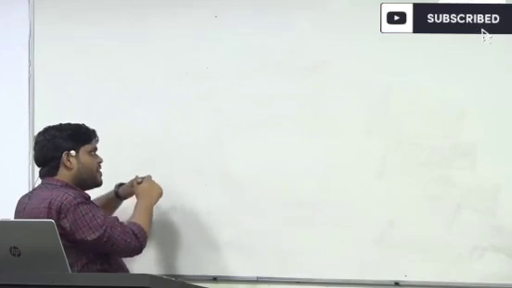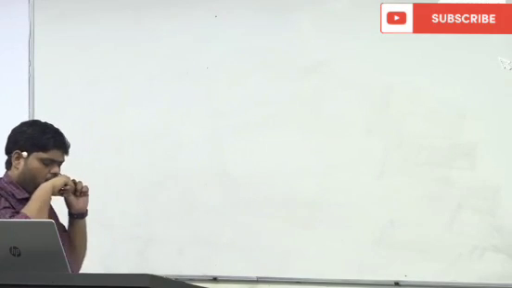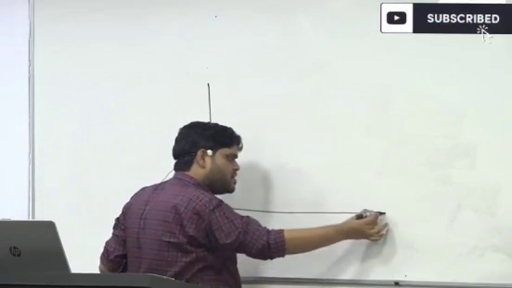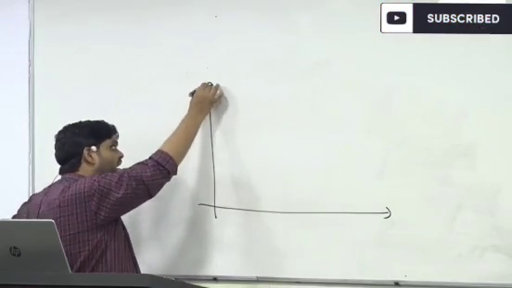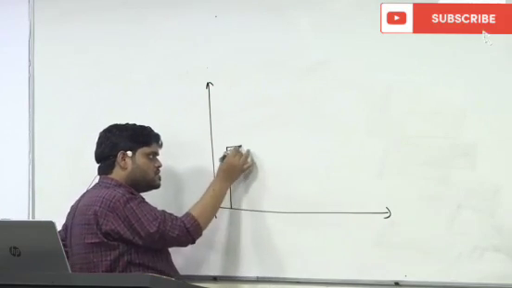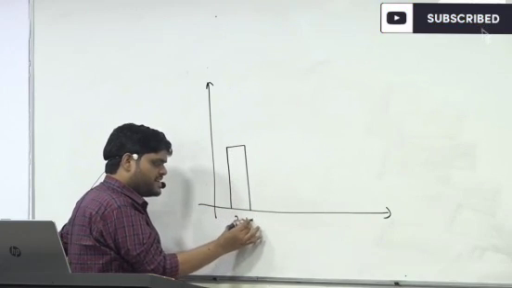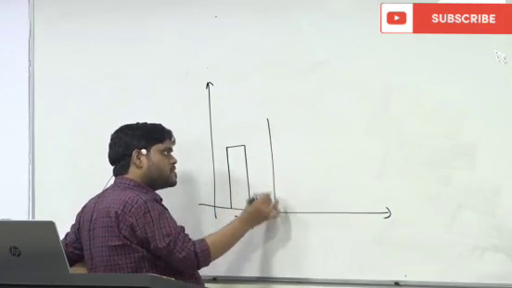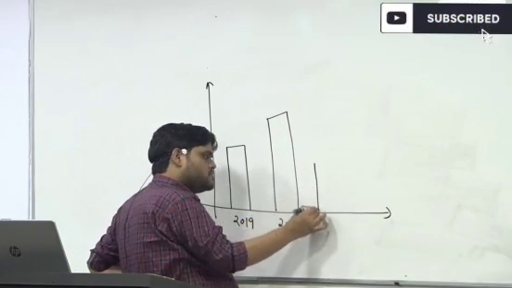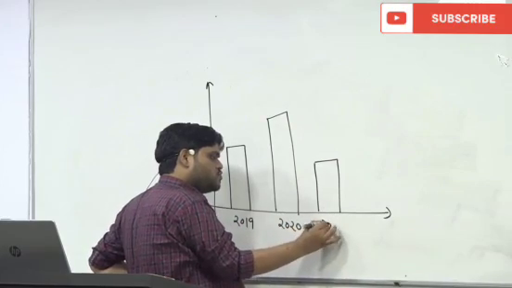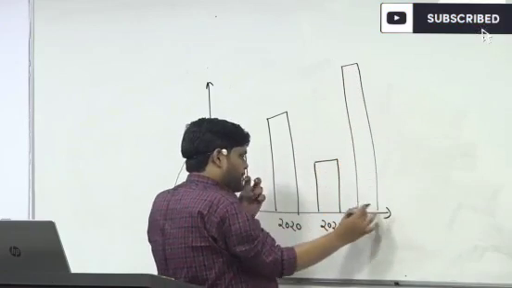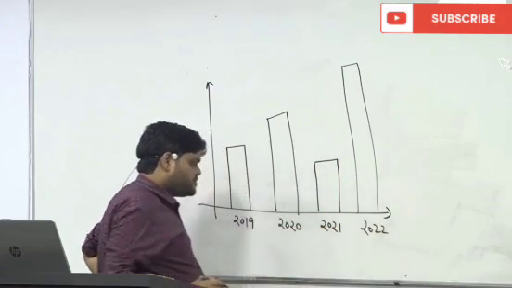Now a question can come like this. This graph is showing the profit of company XYZ in 4 years. This is 2019, 2020, 2021, 2022.